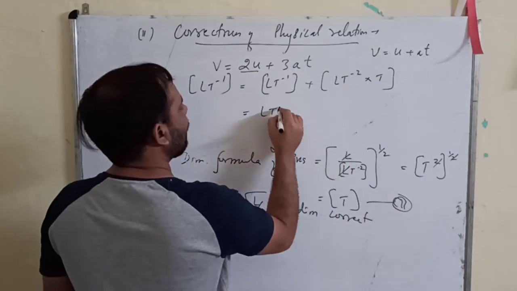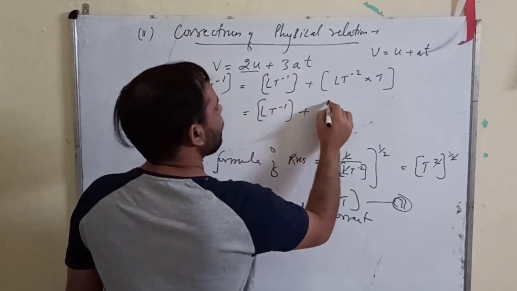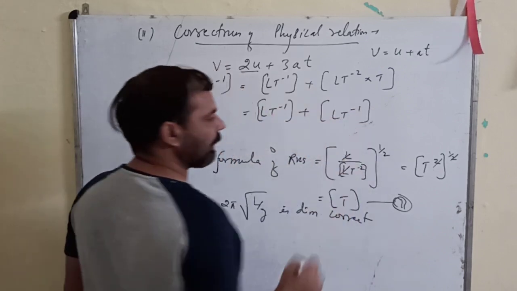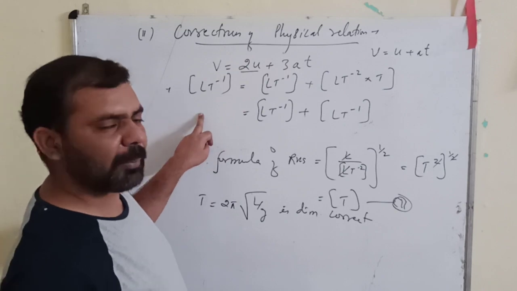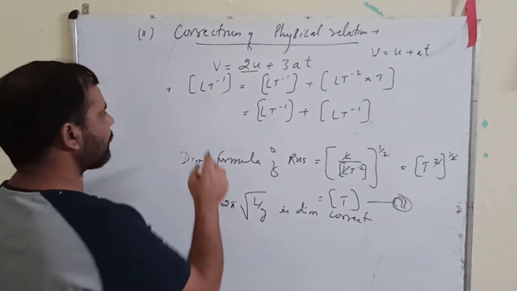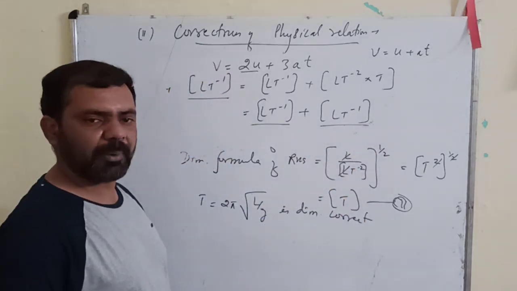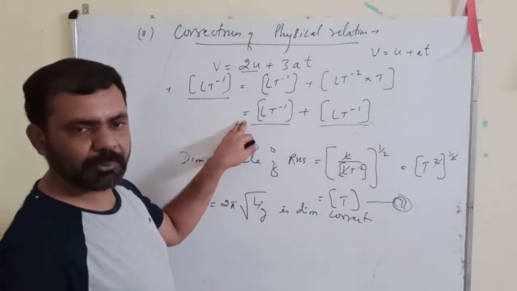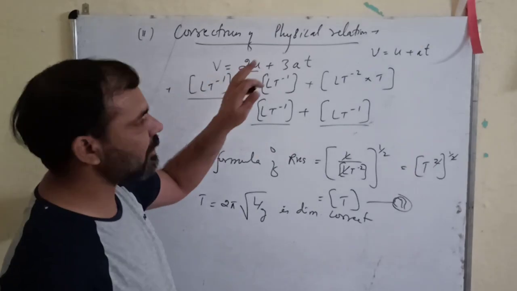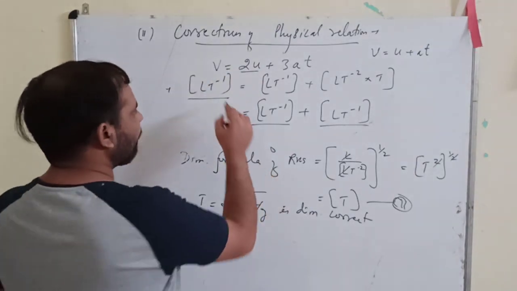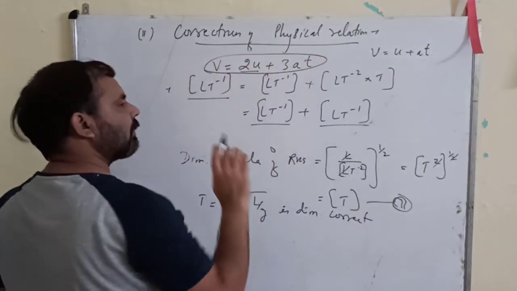So this is LT^-1 plus LT^-1. According to our principle of homogeneity of dimensions, you can see that the dimensions of individual terms are the same on both sides of the equal to sign. So this formula is dimensionally correct, but we have no such formula.